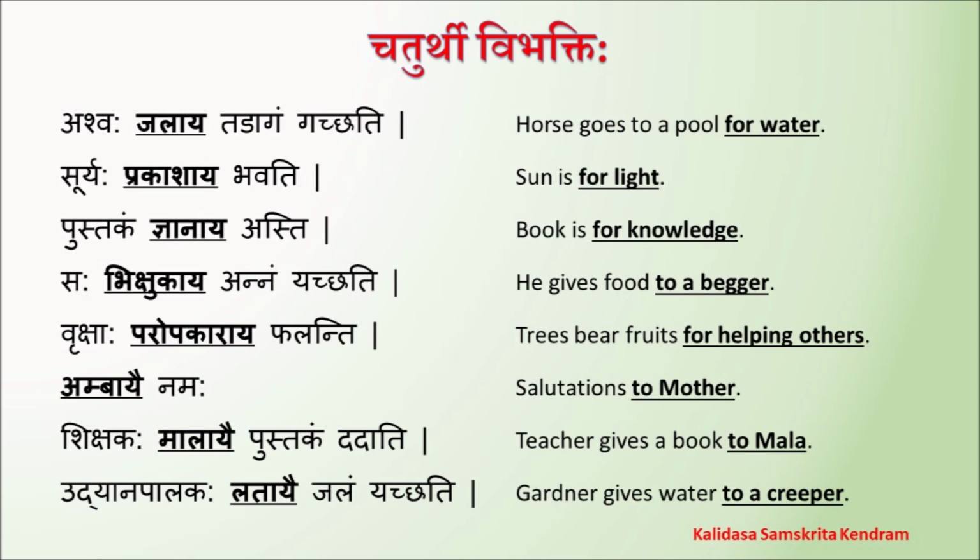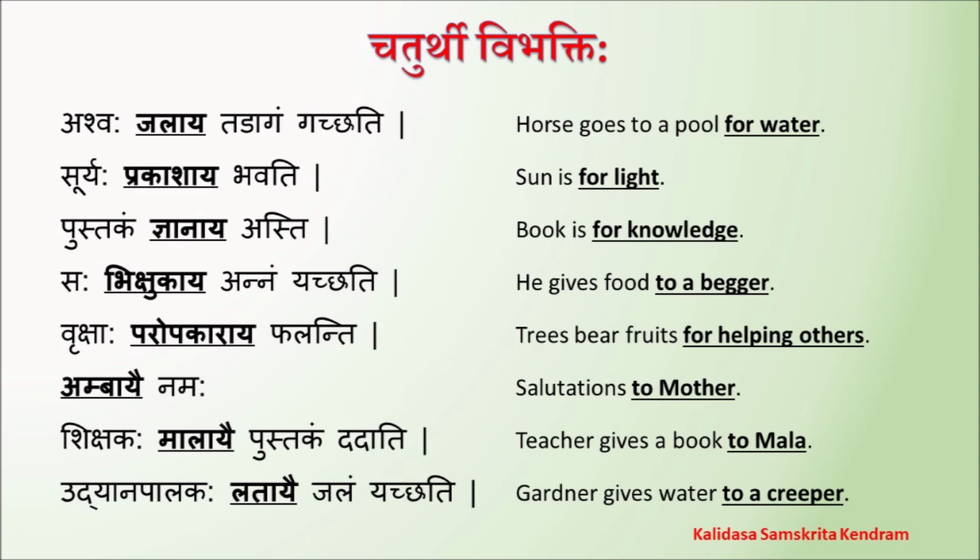For water, purpose. सूर्यः प्रकाशाय भवति. सूर्यः, the sun. Bhavati is existing. Prakashaya for what? For light. Suryaha prakashaya bhavati. Sun is meant for light.